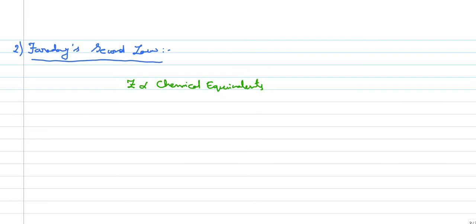Actually, when the same quantity of electricity is passed through several electrolytes, for example, we have several electrolytes. This is one electrolyte, this is another electrolyte, and this is one more electrolyte.